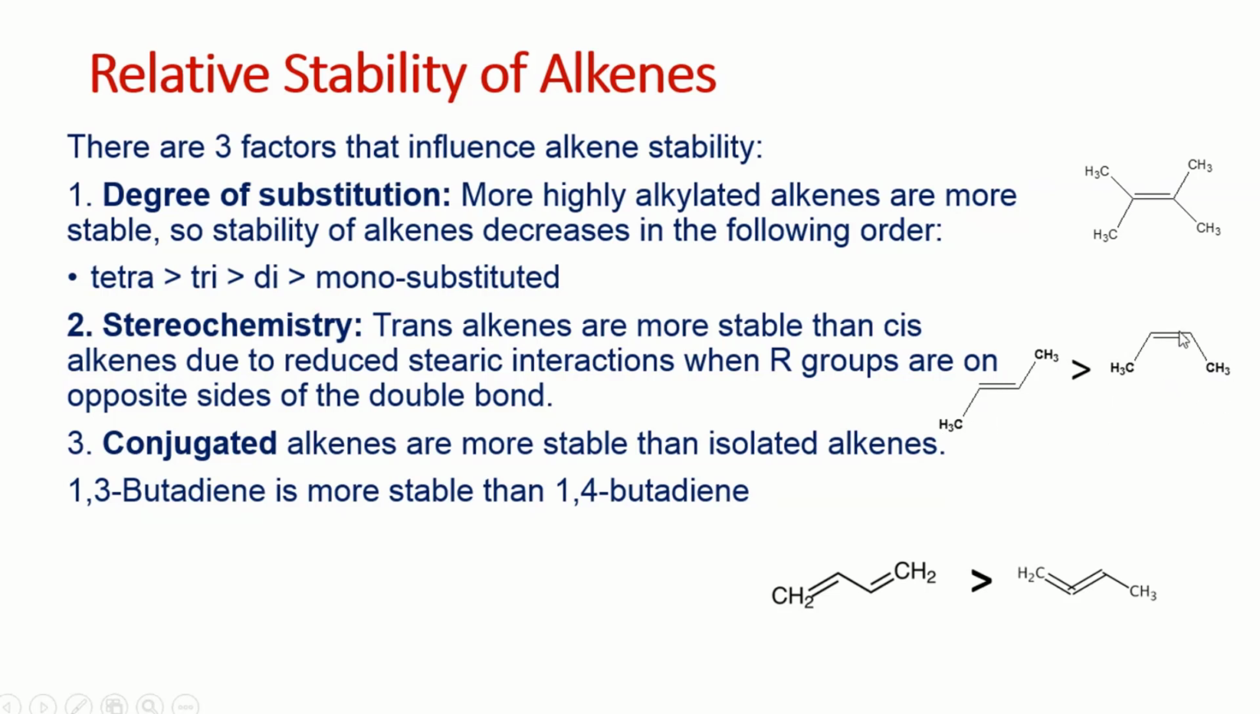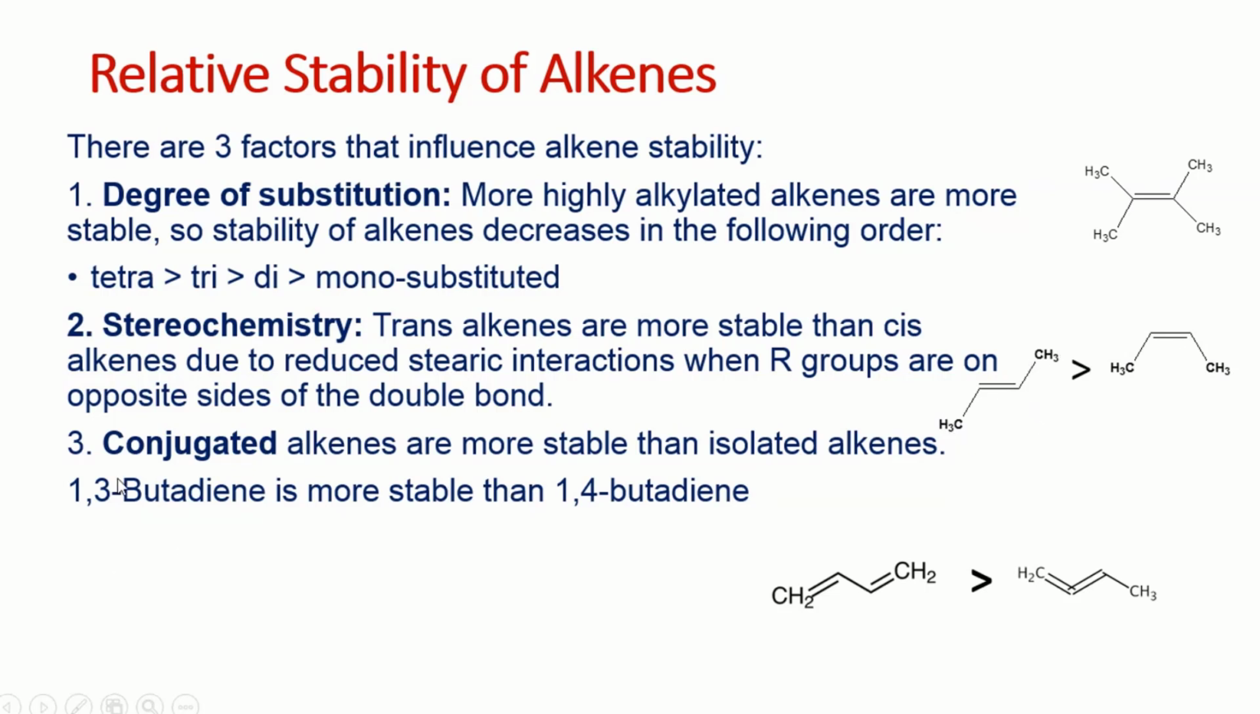The reason is, if these 2 groups are on the same side, they cause some repulsion. So they cause some electronic repulsion. That's why in this trans form, these 2 groups are in the opposite positions. So this alkene is more stable.